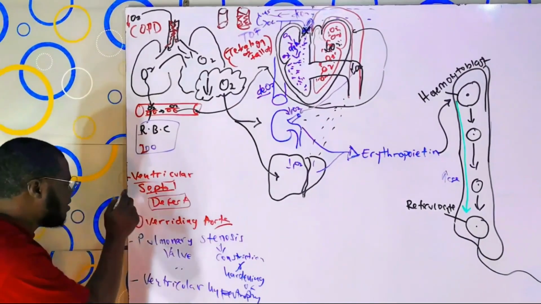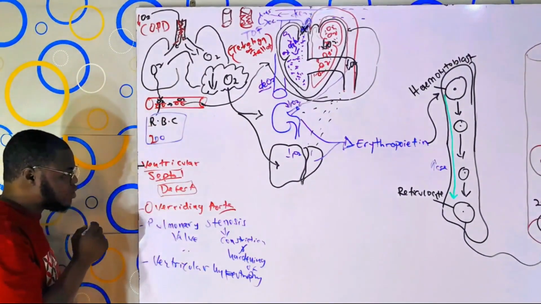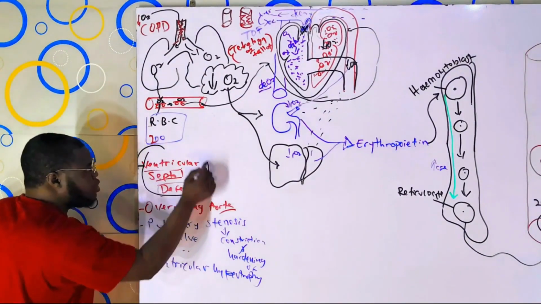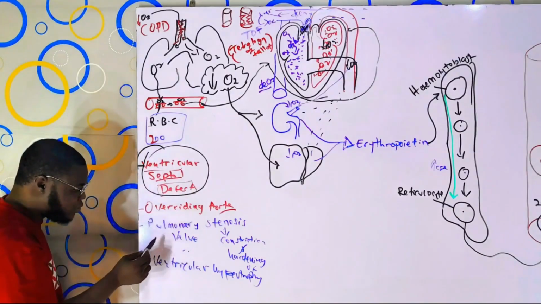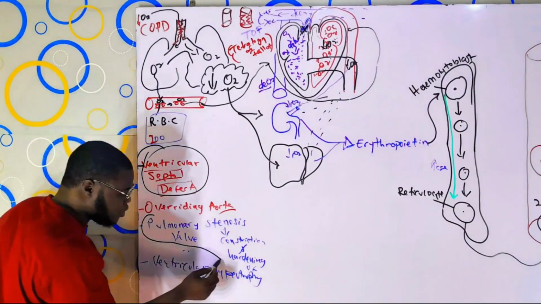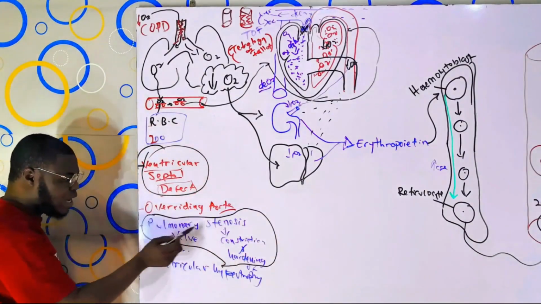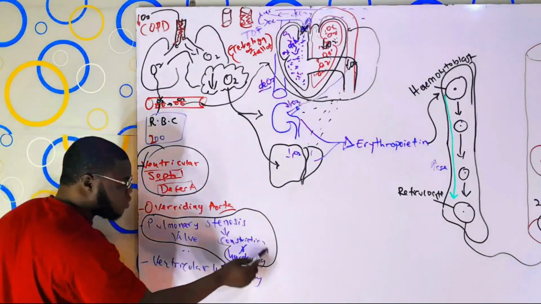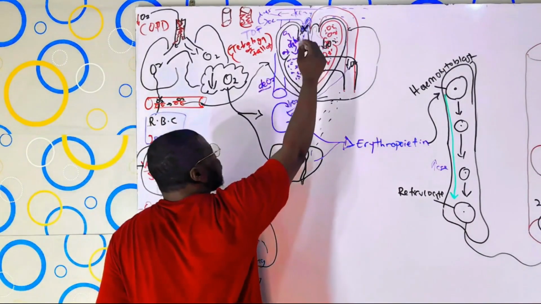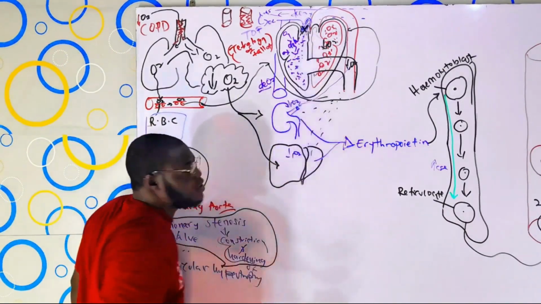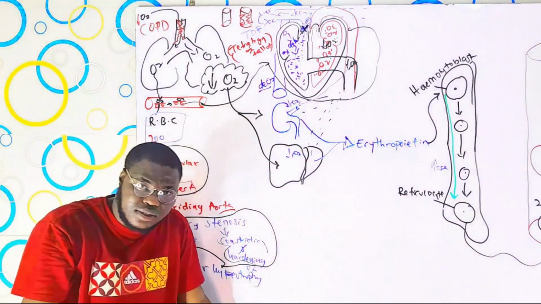In short, this is the first one, ventricular septal defect. We call it hole in the heart, right? Some kind of hole in the heart. The next thing is pulmonary valve stenosis. And we said, in pulmonary valve stenosis, there is a constriction of the pulmonary valve. So blood is not going out of the right ventricle, and it's not going to the lungs to take oxygen.